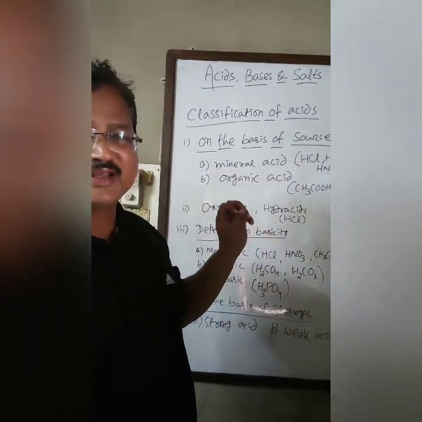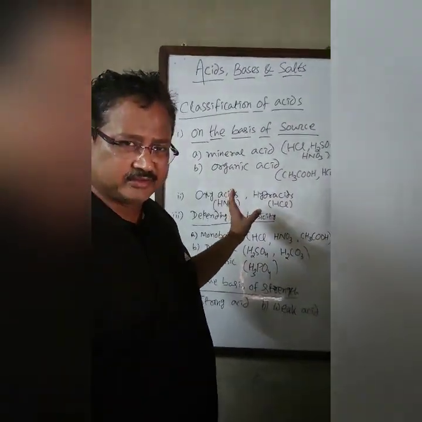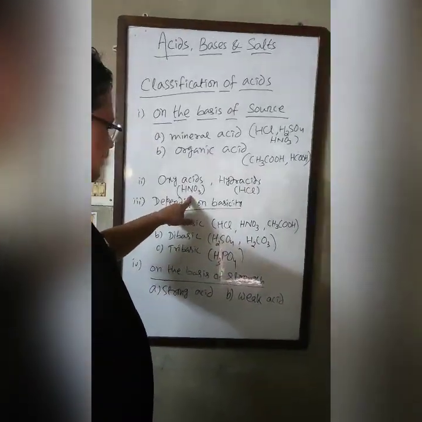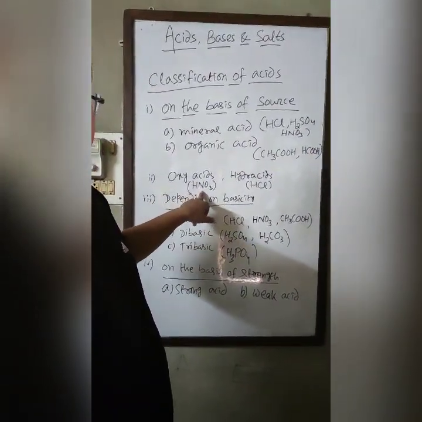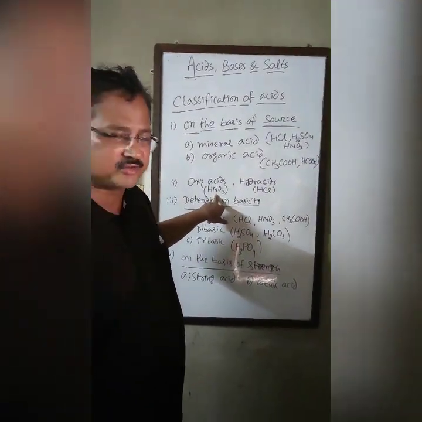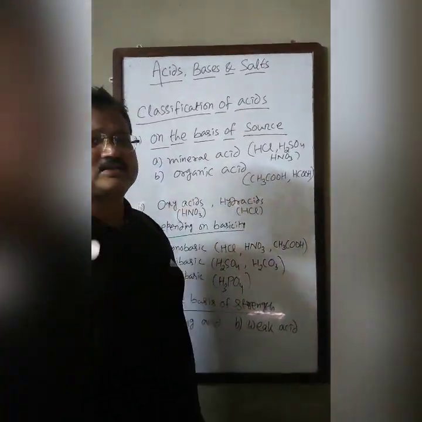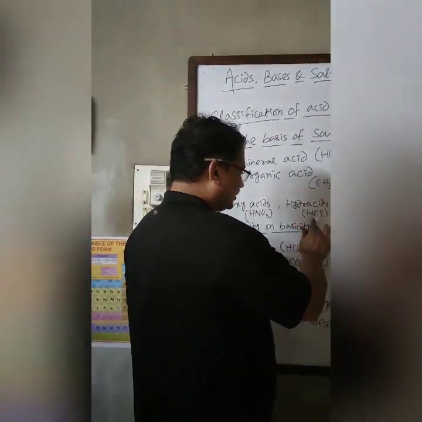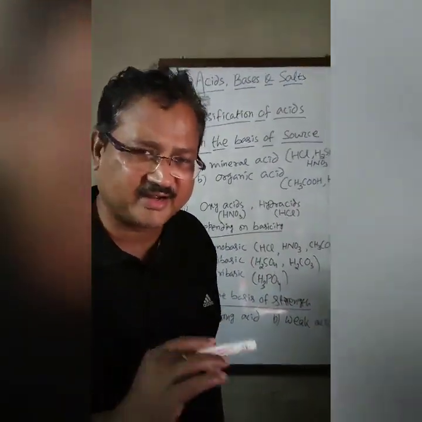If an acid contains oxygen along with hydrogen and another non-metal, like nitric acid, which contains oxygen, hydrogen and another element like nitrogen, this is an oxy acid. Hydra acids are the acids which do not contain oxygen, but have one negative radical and hydrogen.